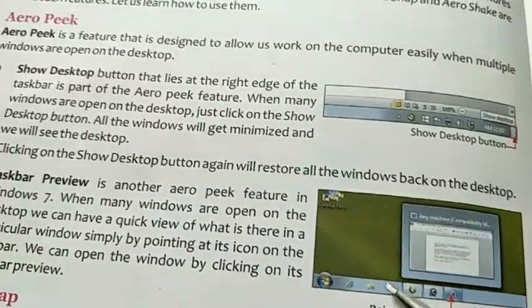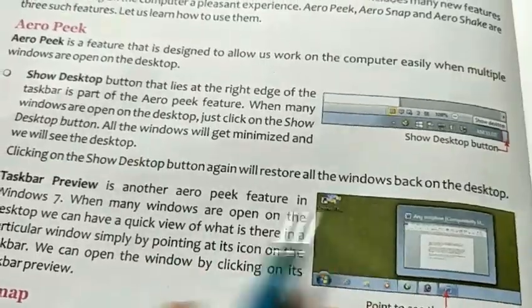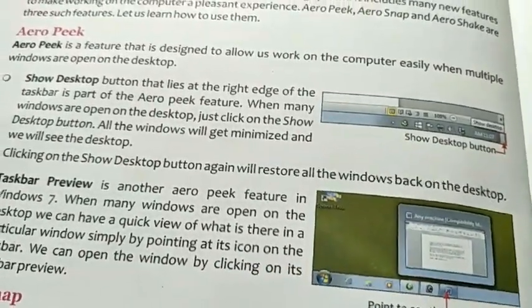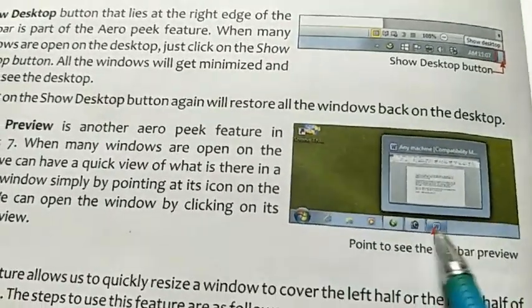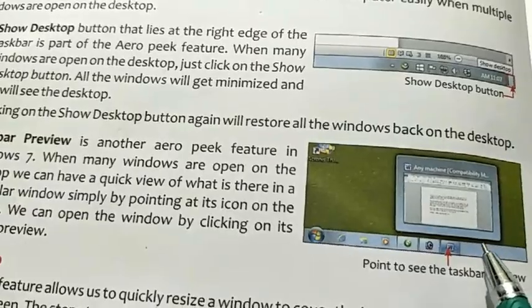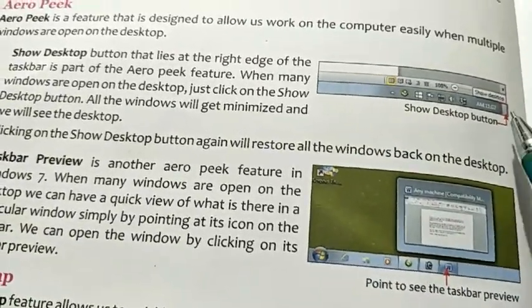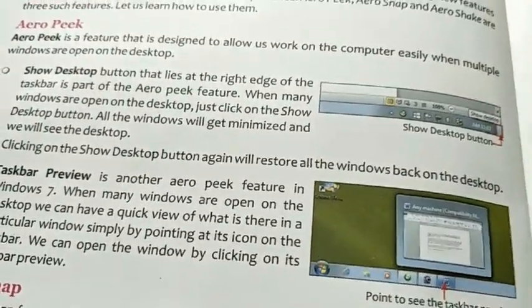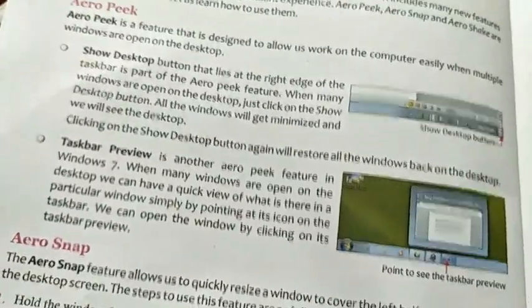After that you will see the desktop. The desktop screen will be clean and clear. And why? Because all the applications will be minimized to the taskbar together at a single click when you click on the Show Desktop button. Otherwise you have to minimize them one by one. So that is the use of Aero Peek.